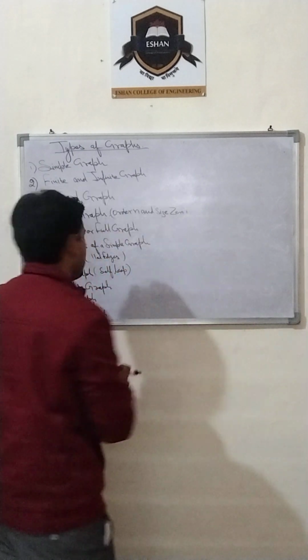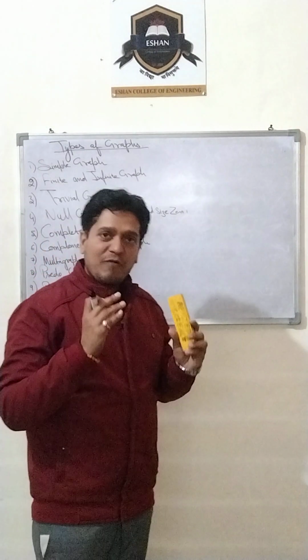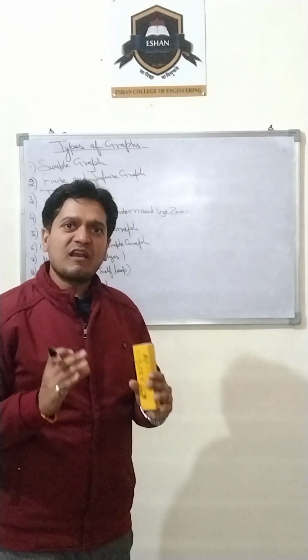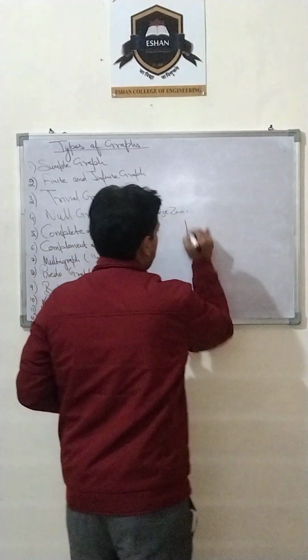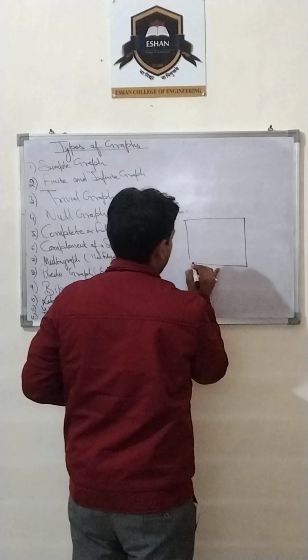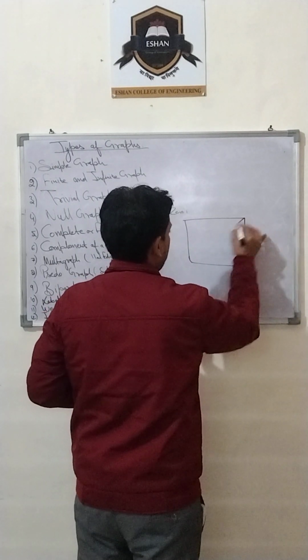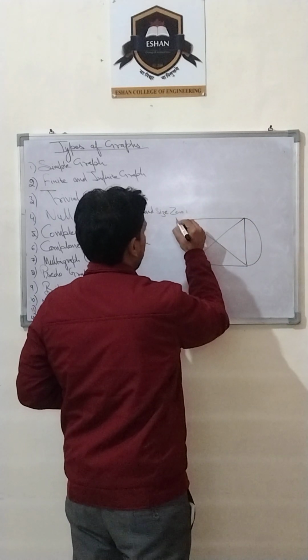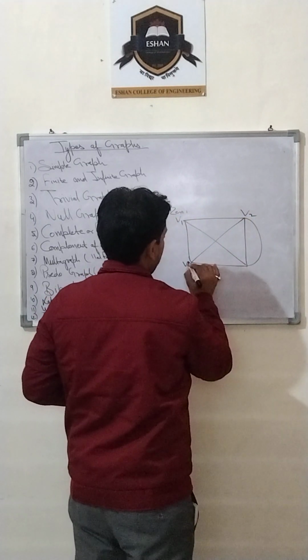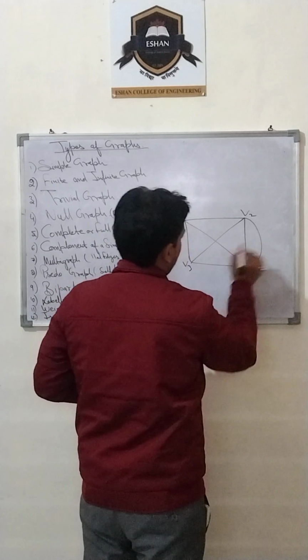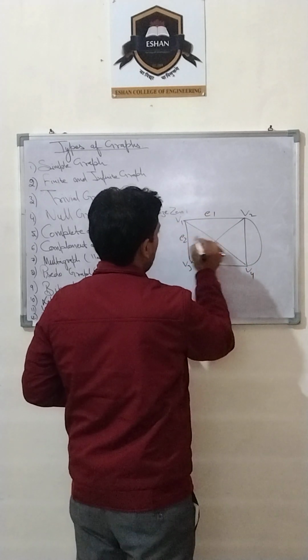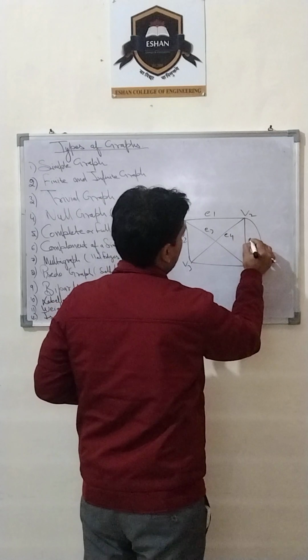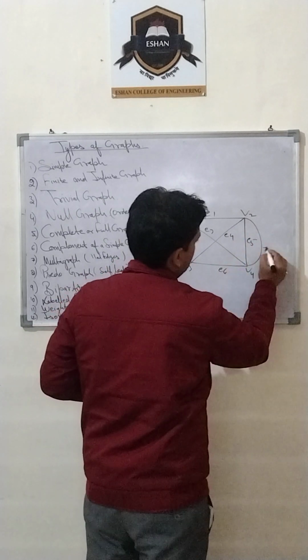Now what is a labeled graph? A labeled graph means each and every vertex and edge of that particular graph is well labeled. Suppose this is the labeled graph. If I take an example, V1, V2, V3, V4, four vertices, and E1, E2, E3, E4, E5, E6, E7.